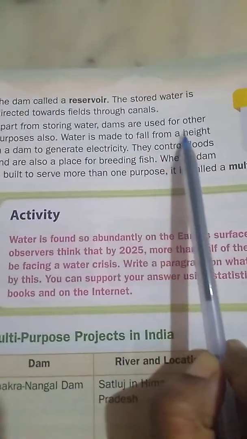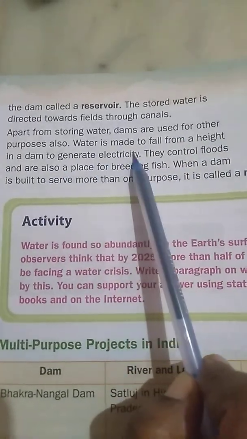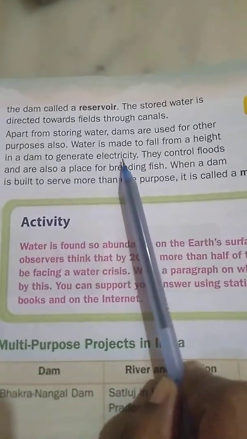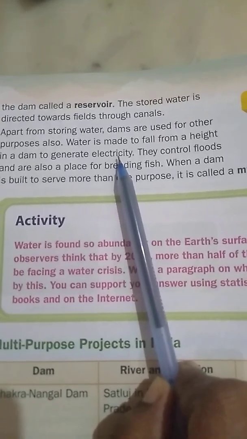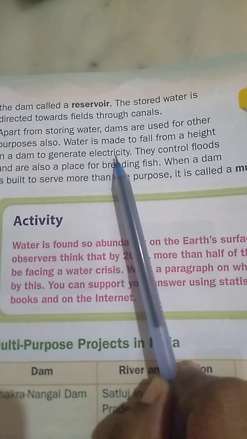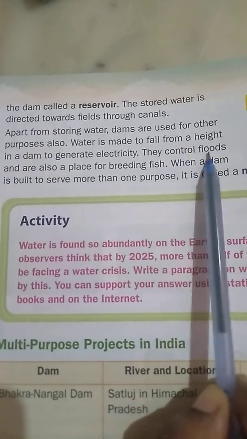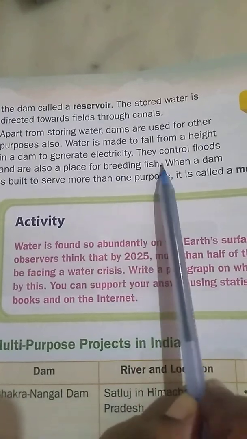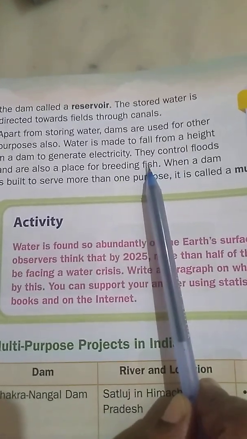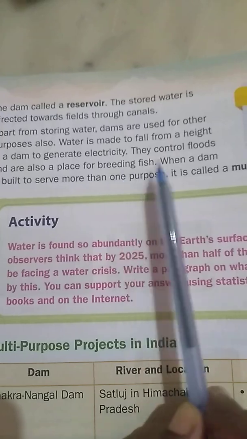Water is made to fall from a height in a dam to generate electricity. So dams are not only used for irrigation, but also to generate electricity. Dams will control floods and also serve as a place for breeding fish.